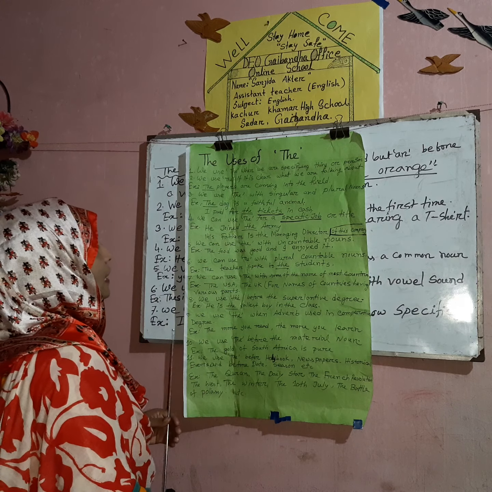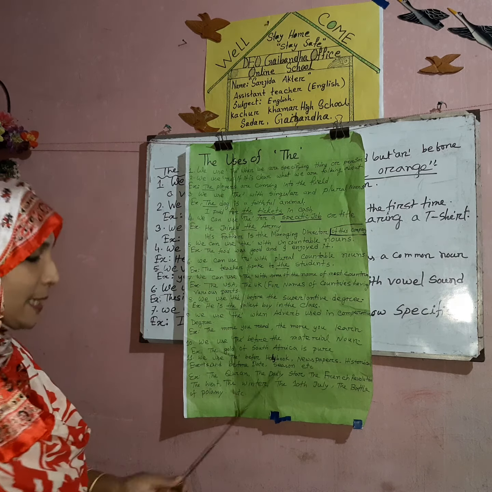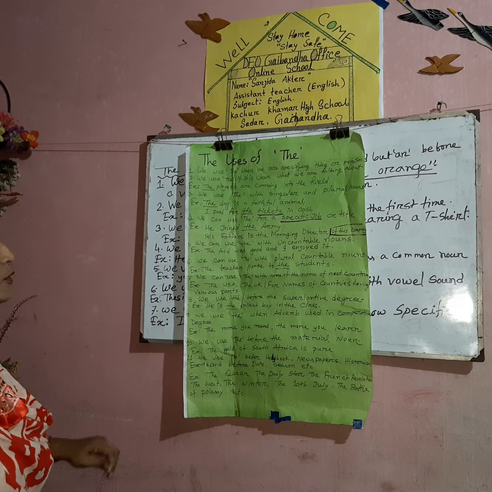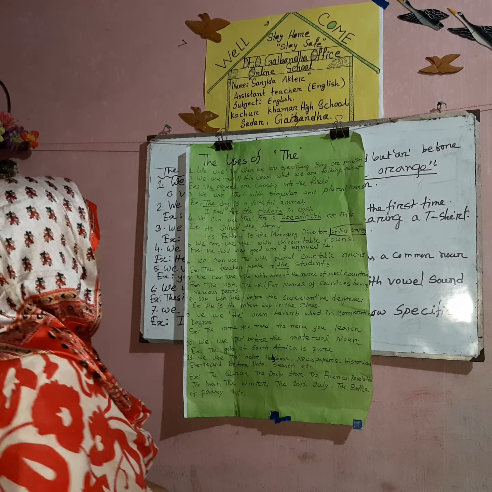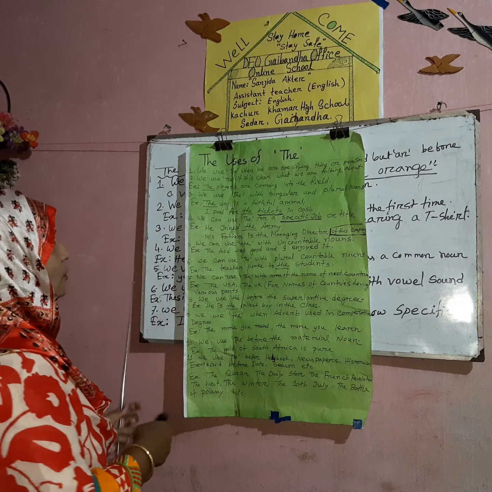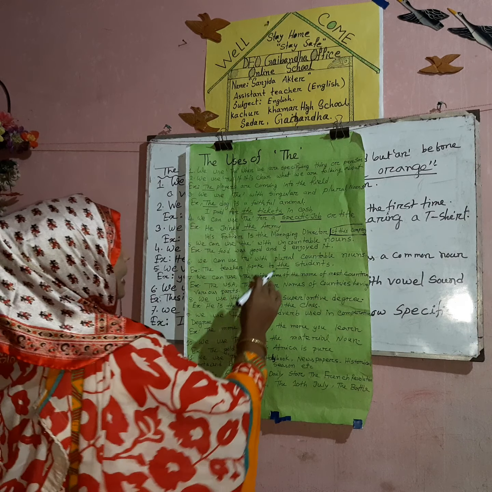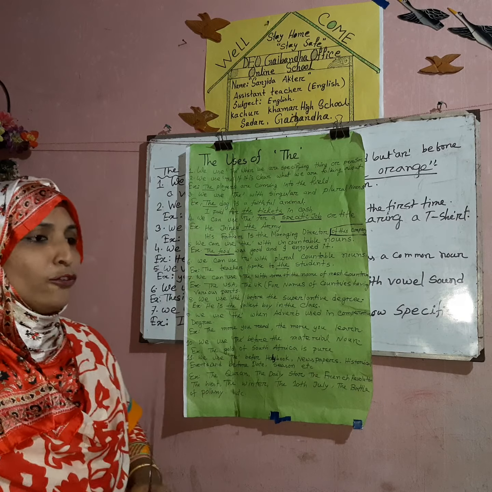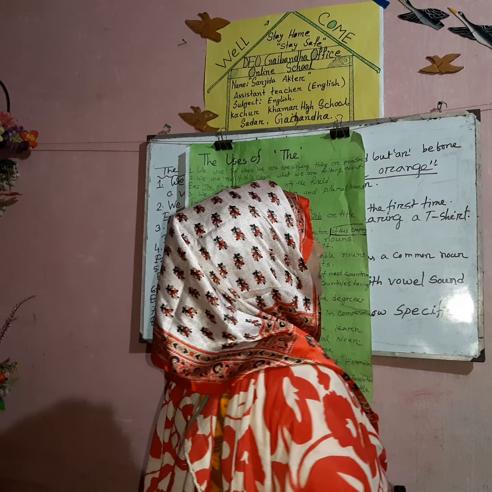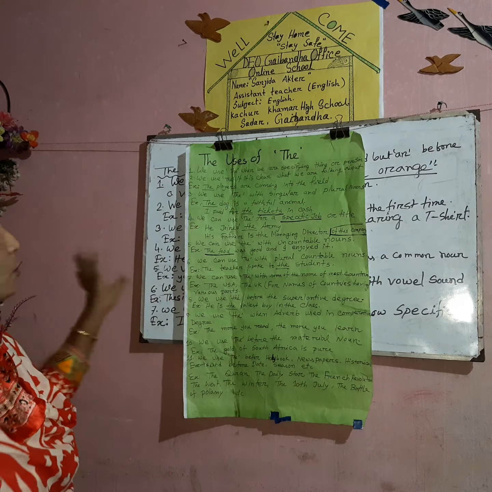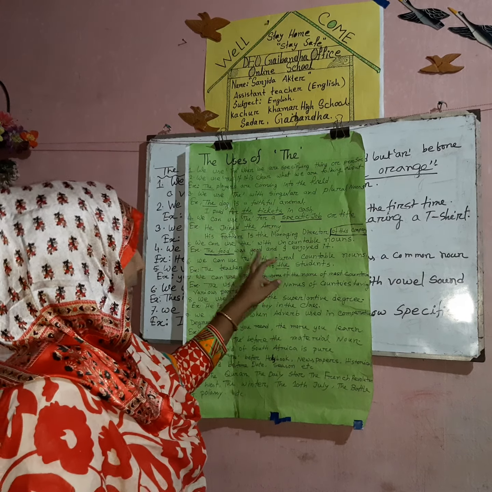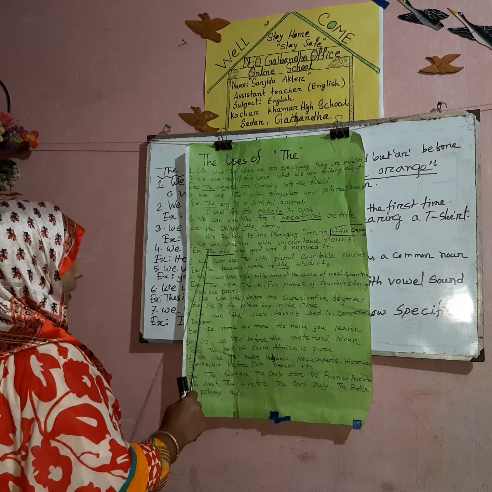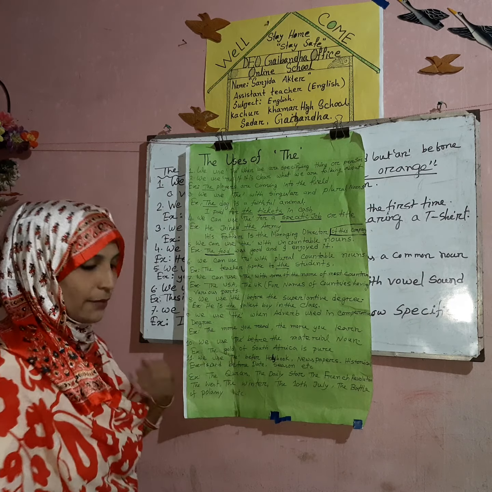We can use the with uncountable nouns. Uncountable means there is nothing to count. In this case, we can use the also. For example, the food was good and I enjoyed it. Here the food means not only rice, dal, or any one thing. Every item was good, and I enjoyed it very much. That is why we use the, because there is an uncountable sense.